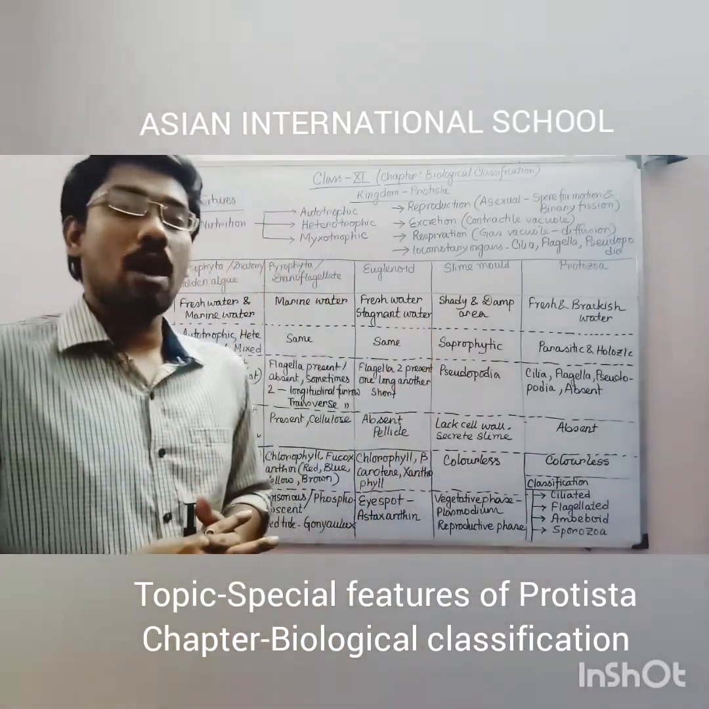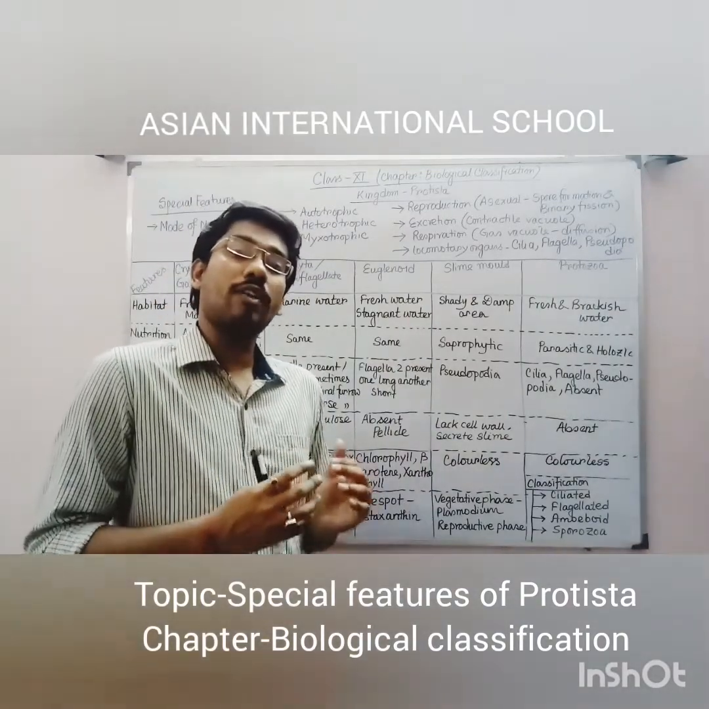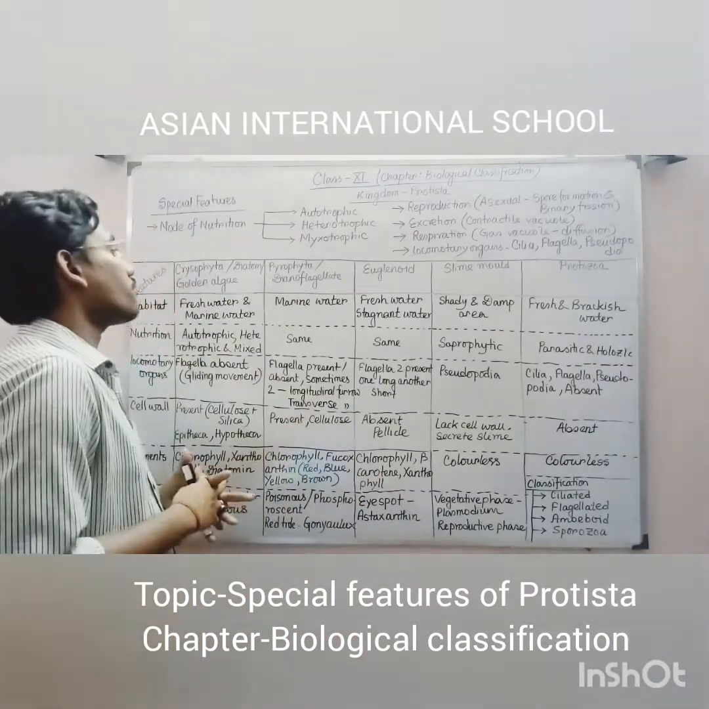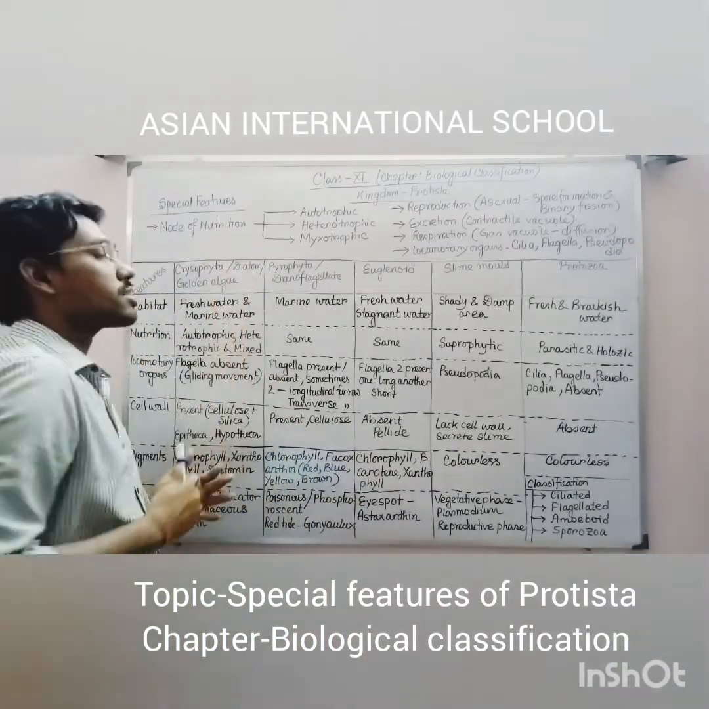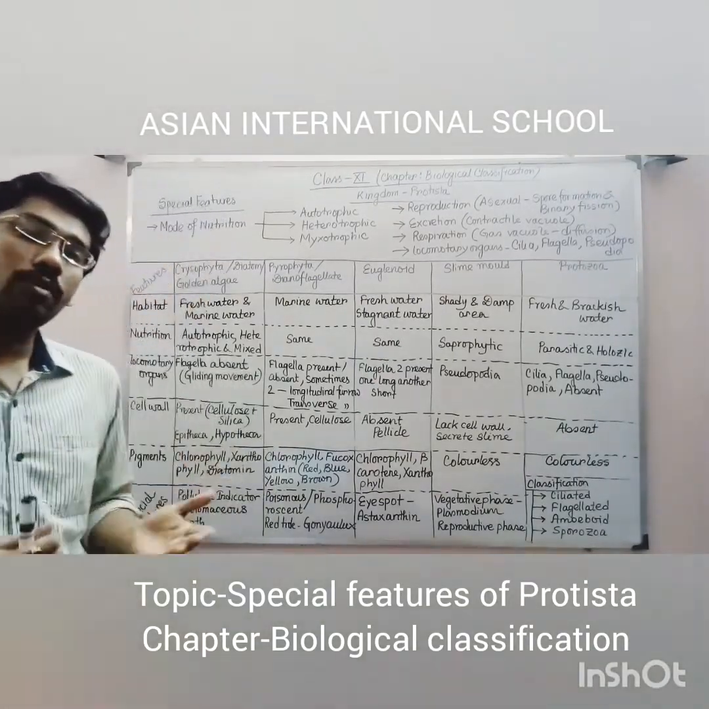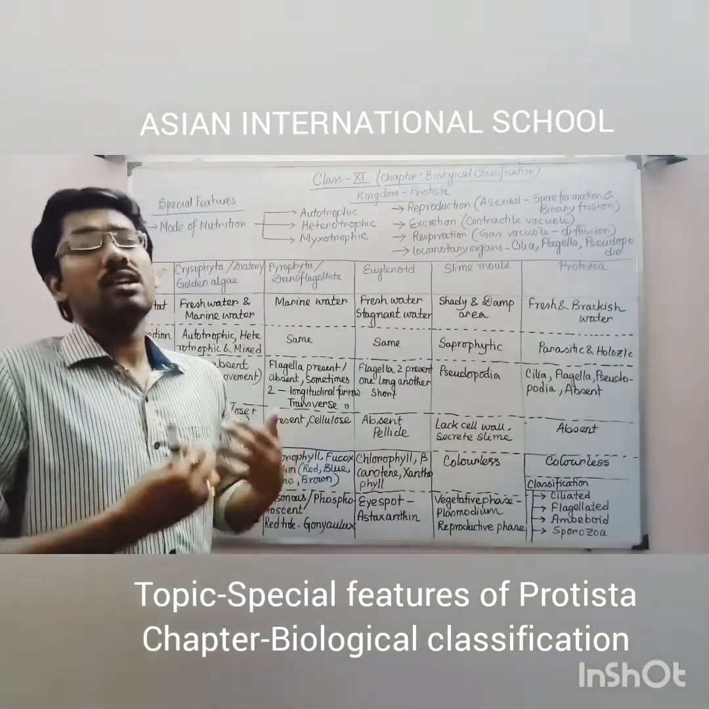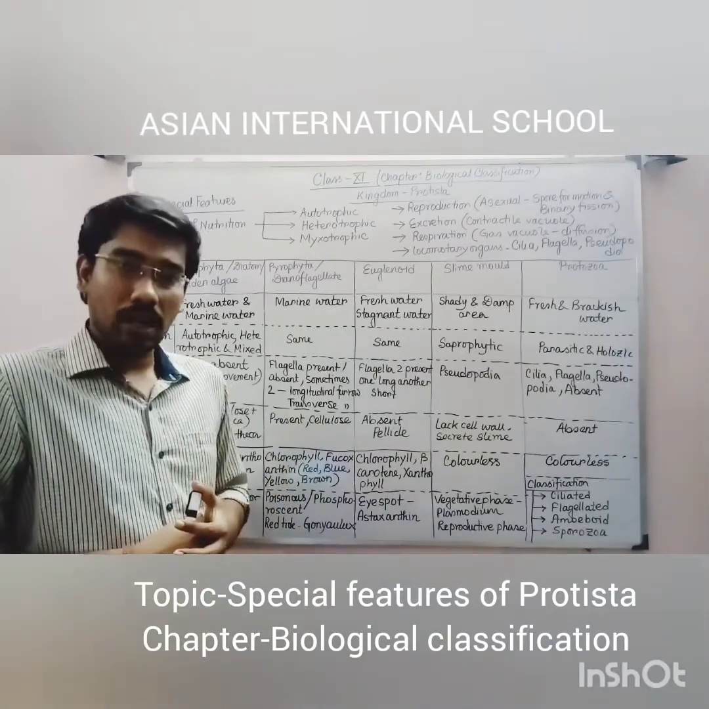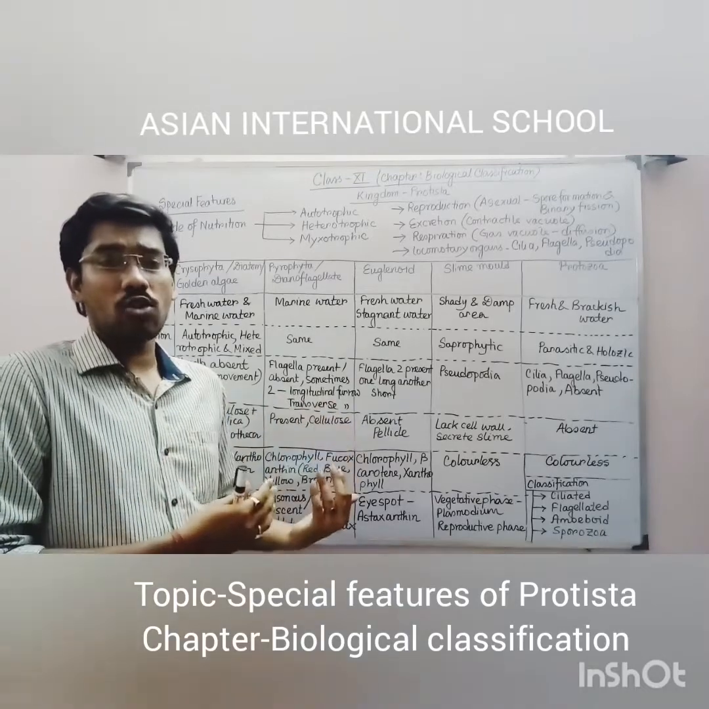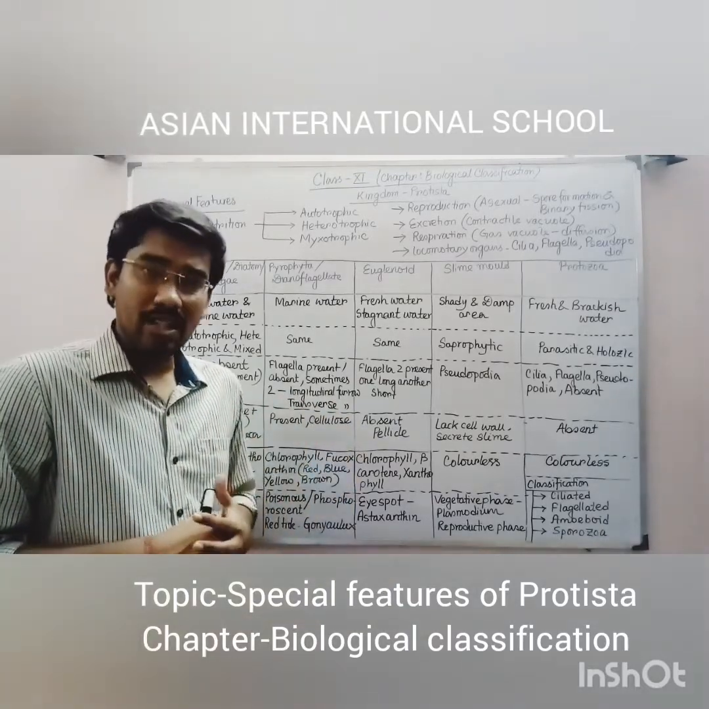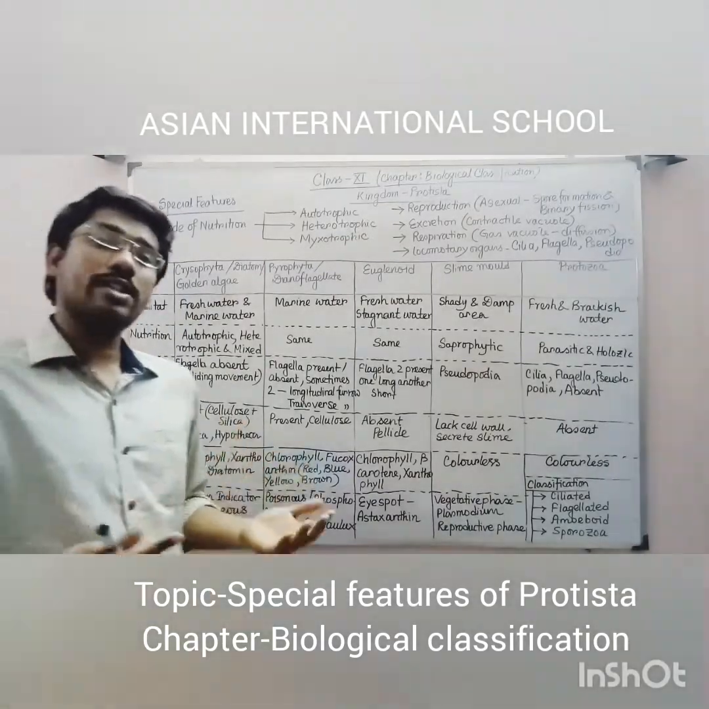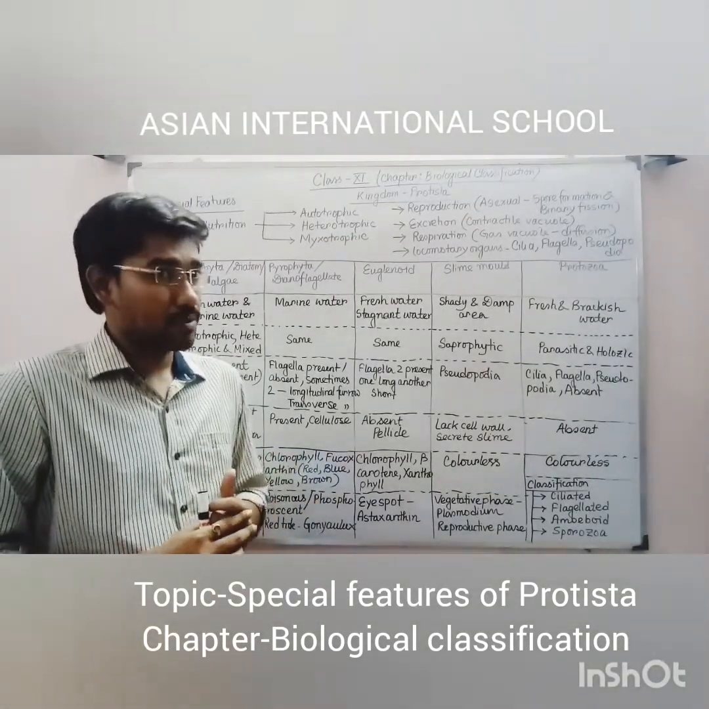First we have to discuss the special features of kingdom Protista. Here we can see various special features are present. As an example, first is the mode of nutrition. Protistan organisms show an autotrophic mode of nutrition. That means they can synthesize their own food in the presence of sunlight, and also in the presence of various chemical substances. So they can be called photosynthetic as well as chemosynthetic organisms.